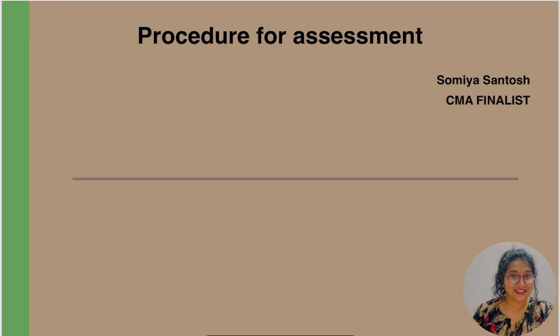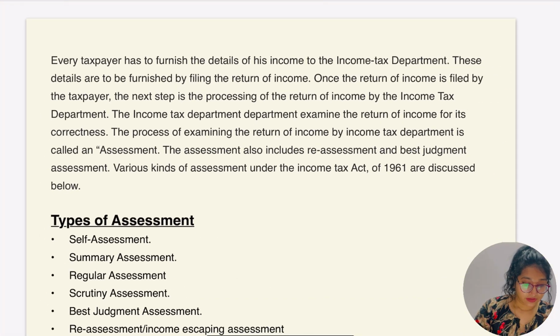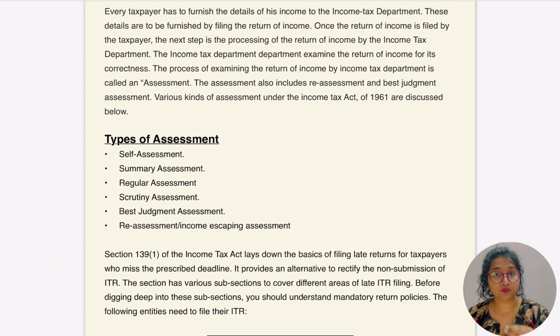Okay, so let's start. First of all, we have to understand who are the individuals who have to file the return of income. Are they compulsorily required to file the return of income? Is it going to be applied on every individual, HUF, company or any other person, or is there any criteria for filing a return of income? So let's find out this in this chapter.